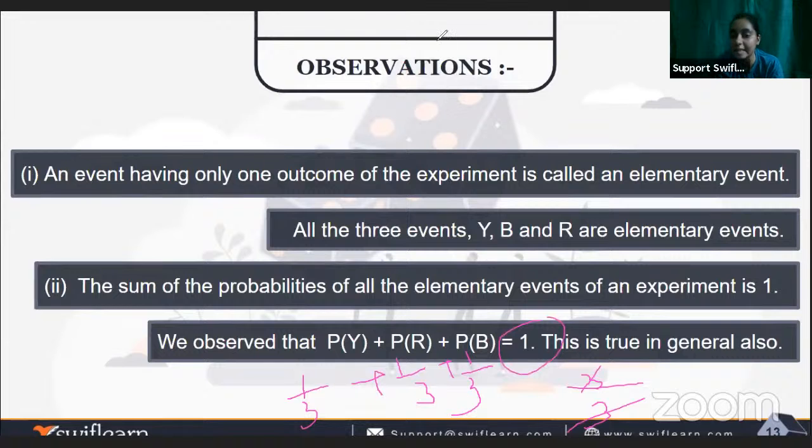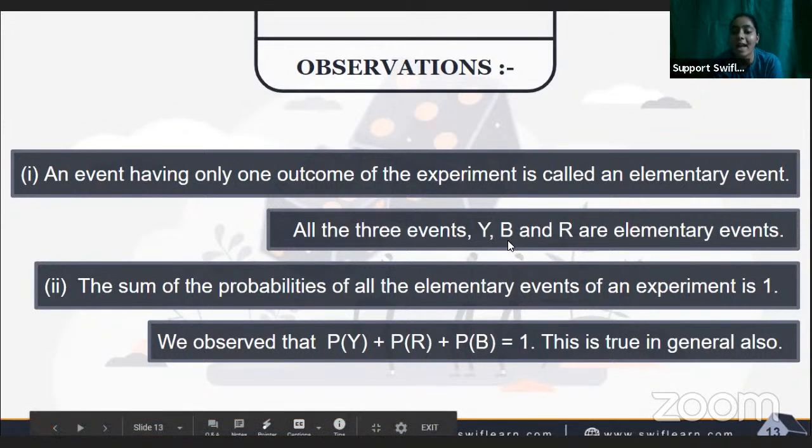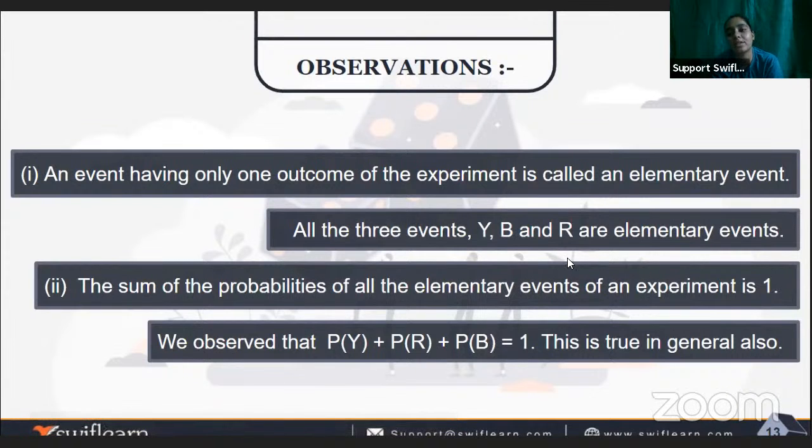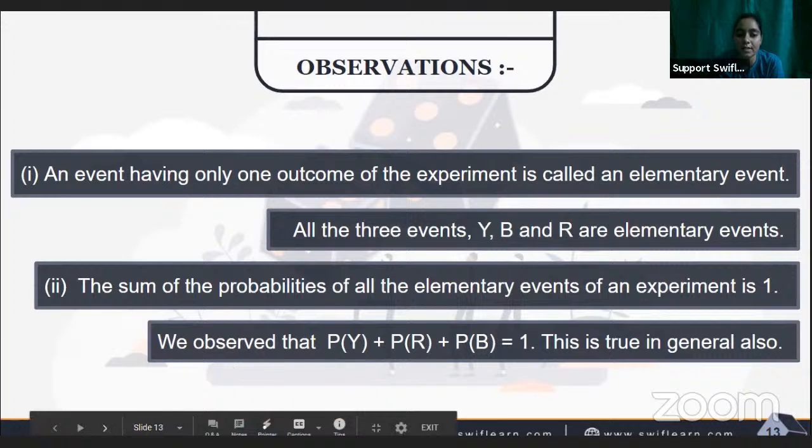I guess it is clear to you. What are the elementary events? The events that have only one outcome are called elementary events. For example, we have already done a question. Here all three events have a total probability of 1, and individually 1 by 3, 1 by 3, 1 by 3, and they are elementary events.